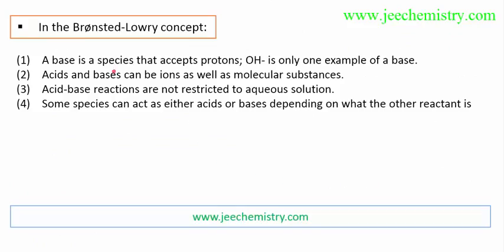The Bronsted-Lowry concept, summarizing some points. A base is a species which accepts protons. OH minus is one example of a base which will accept protons. Acid and base can be ions as well as molecular substances. I have already shown there is a conjugate acid and base forming.